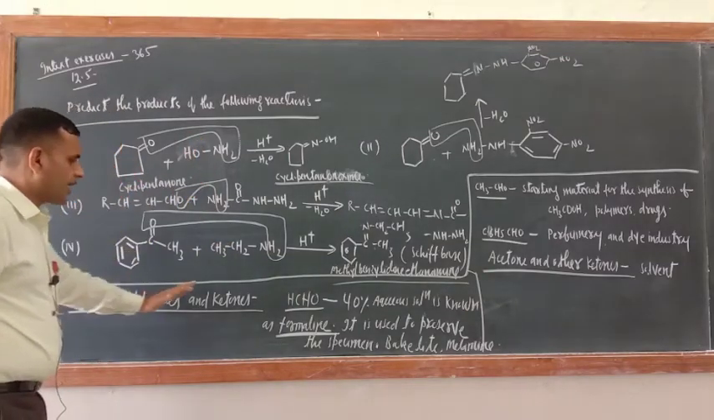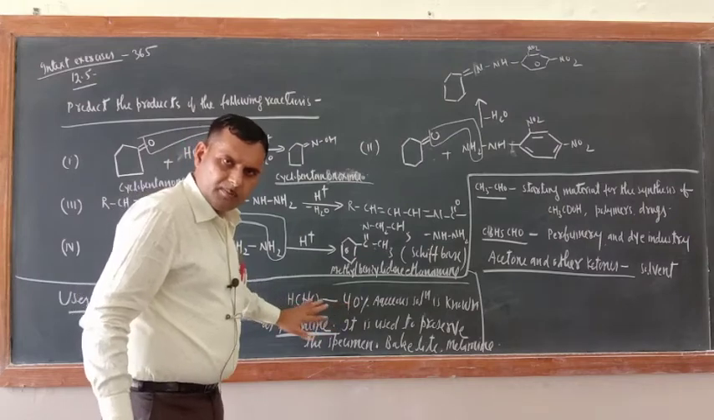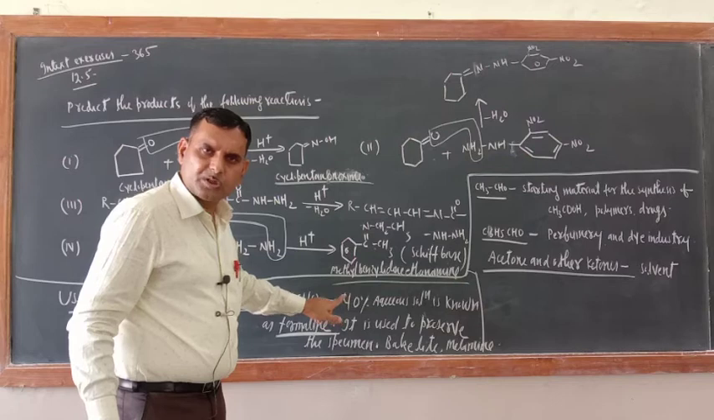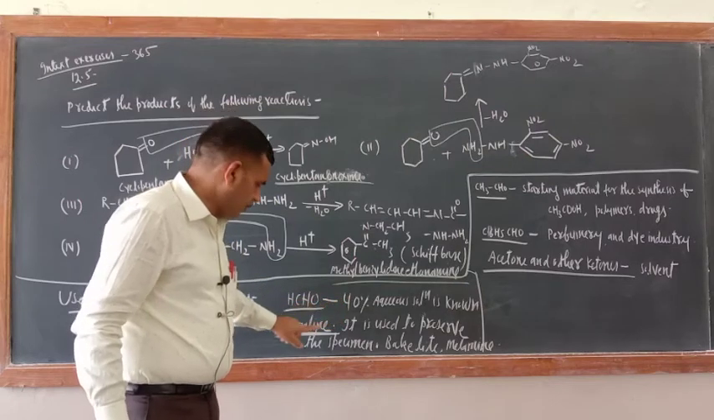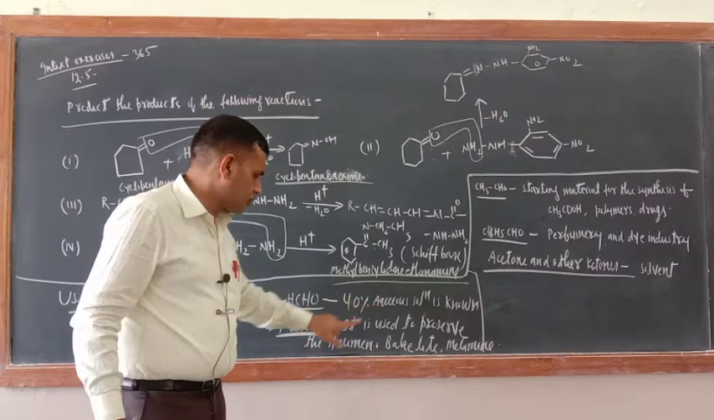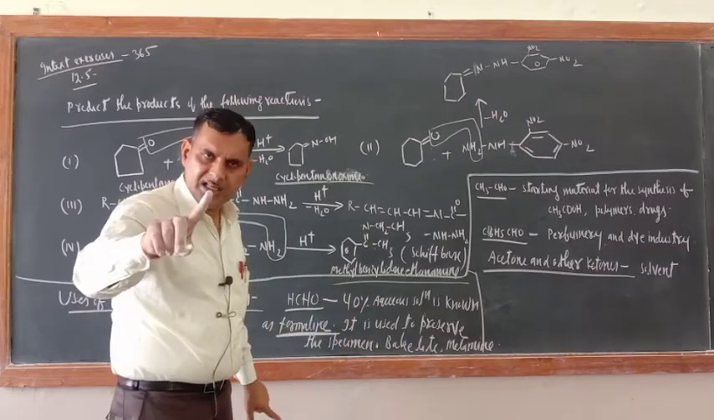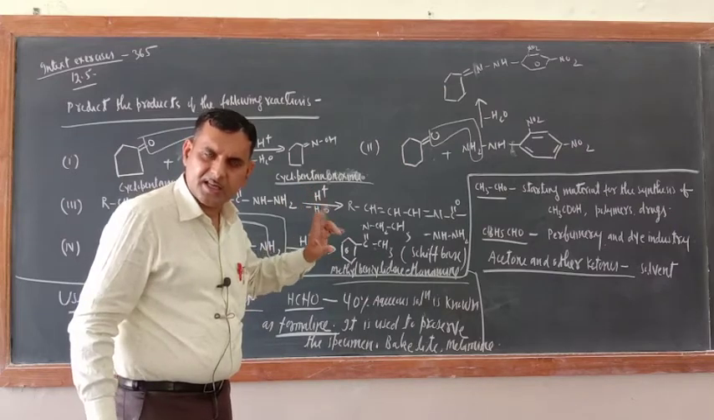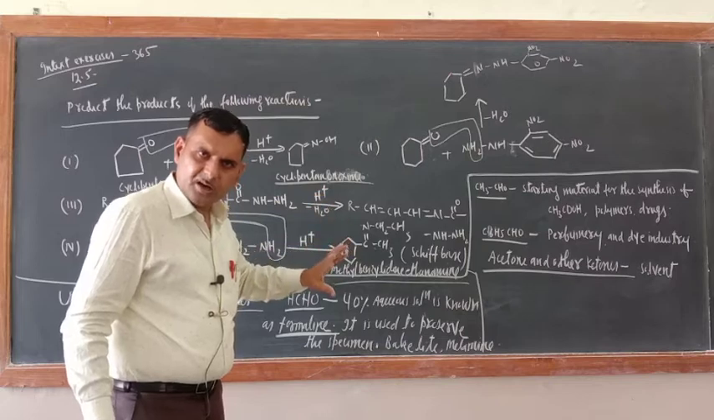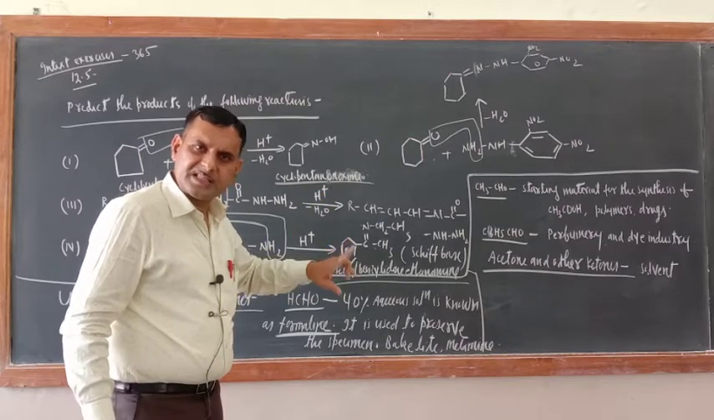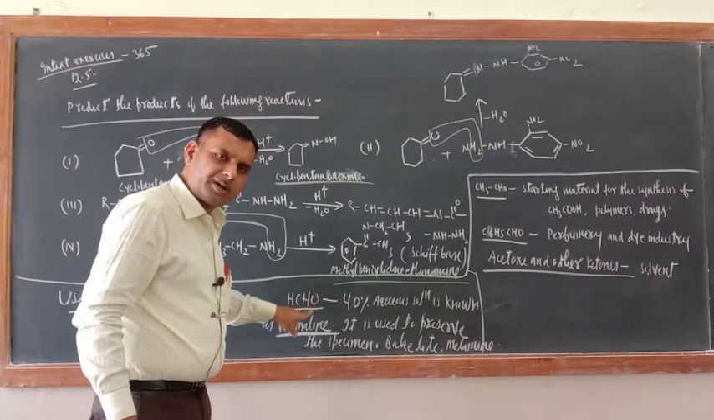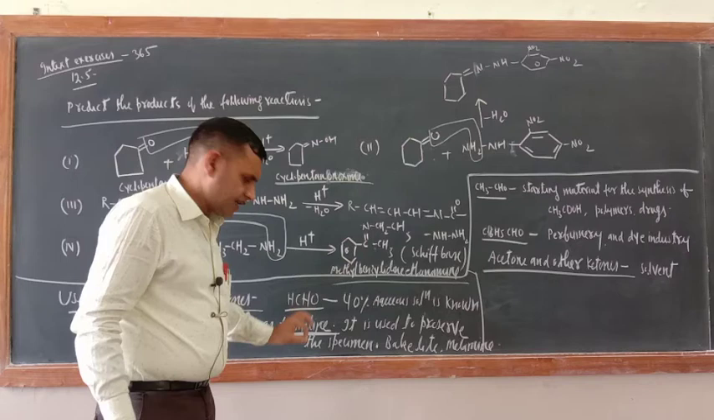Now uses of aldehydes and ketones. Remember, the most important use is of formaldehyde. A 40% aqueous solution of formaldehyde is known as formalin. Formalin is used to preserve specimens. In the biology lab, so many specimens are there. Inside the specimen jar, liquid is there or not? The liquid where specimens are kept is only formalin. So what is formalin? A 40% aqueous solution, that is known as formalin.